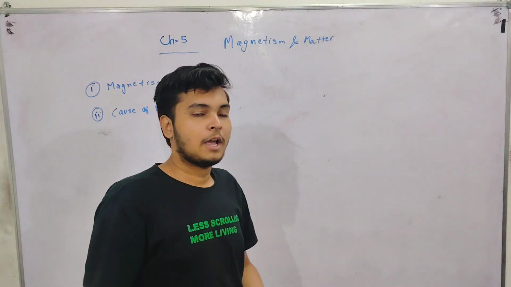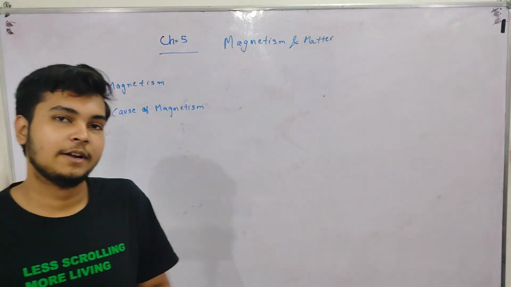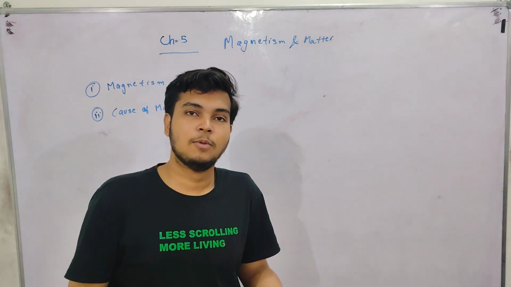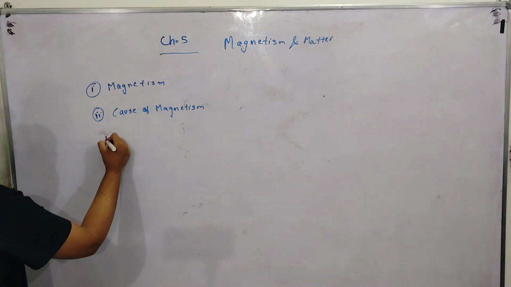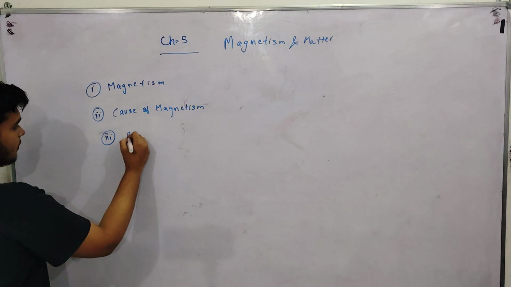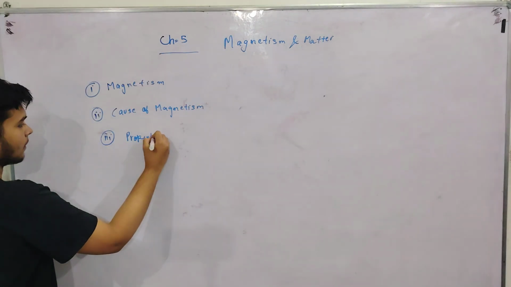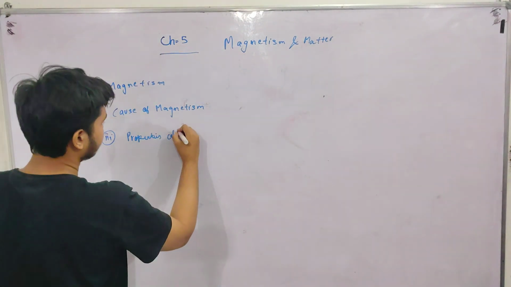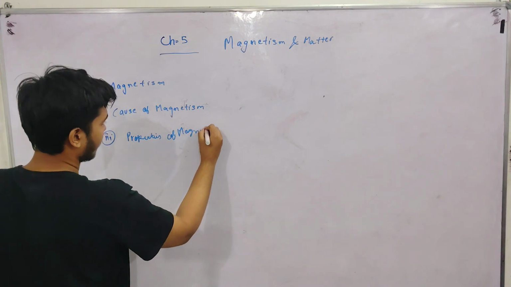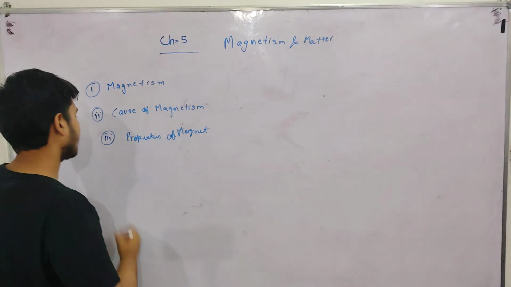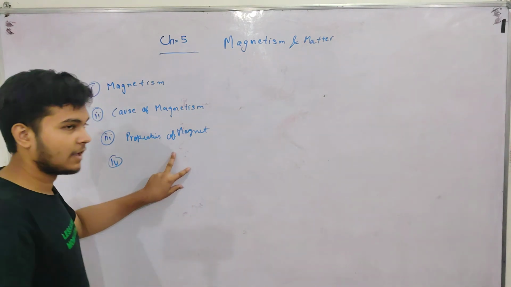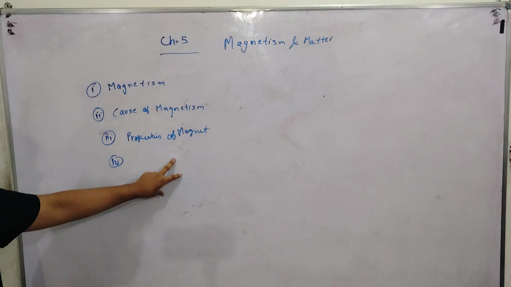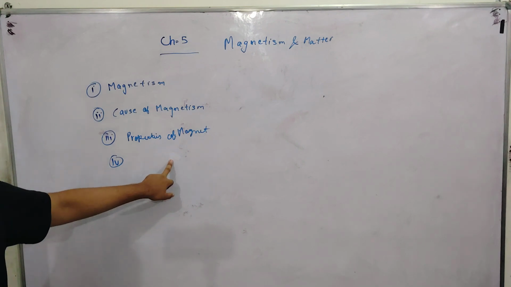As we know, everything has a cause, so magnetism also has a cause due to which it is applied to the materials. Properties of magnet. Every material has its own properties and its own specialties, and magnet also has its own properties. So we will learn about properties of magnet in this.